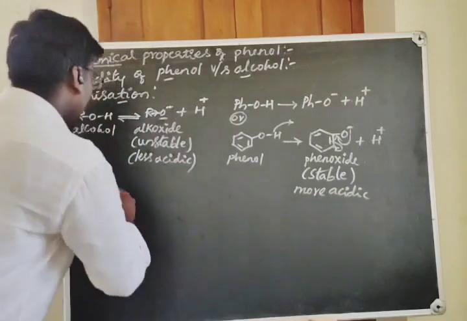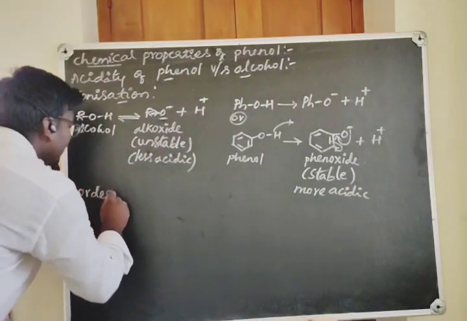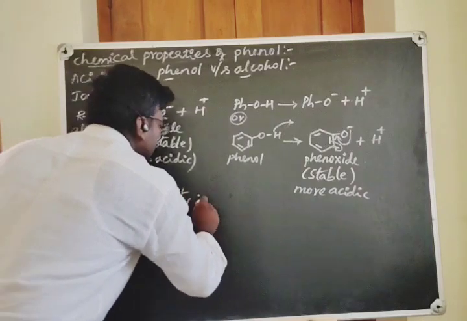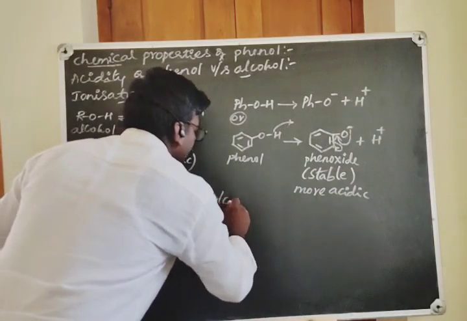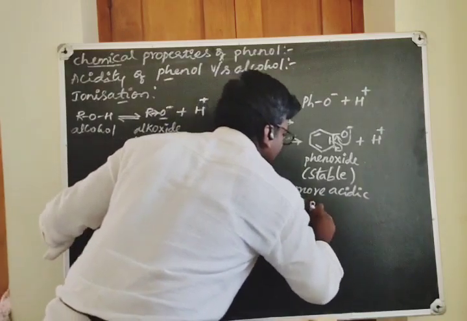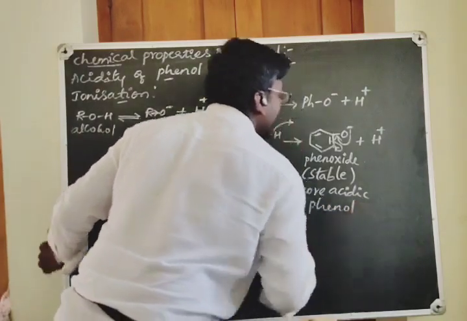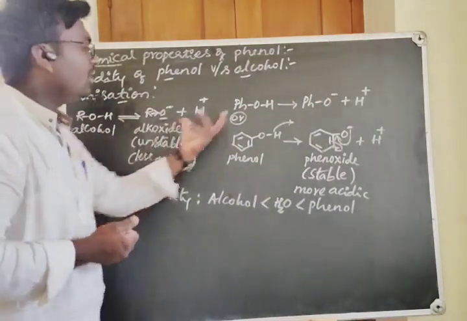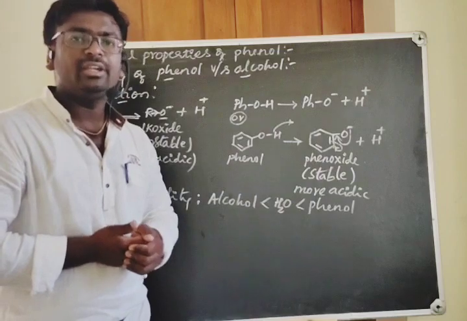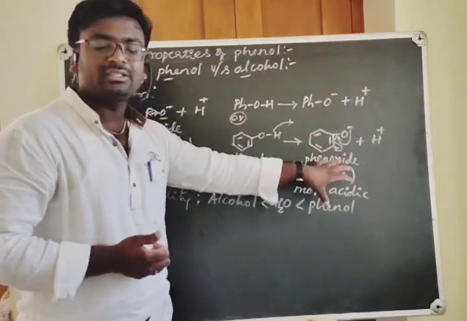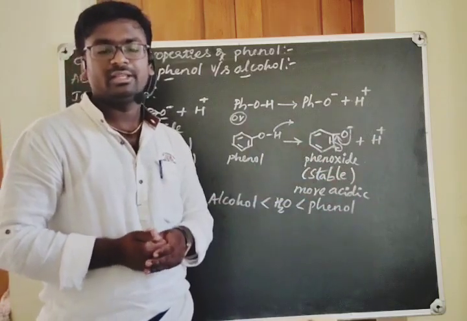That is why I have already written the order of acidity as alcohol, next acidic one is water, next one is phenol. So the acidity of alcohol or phenol is dependent on the alkoxide or phenoxide stabilities respectively.